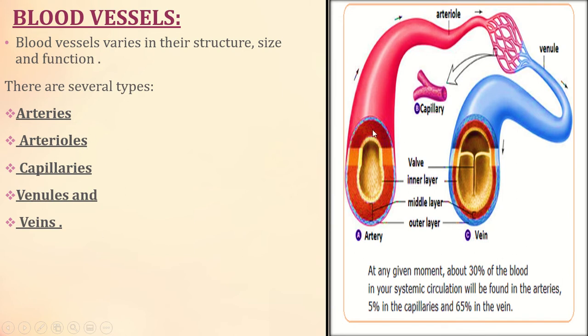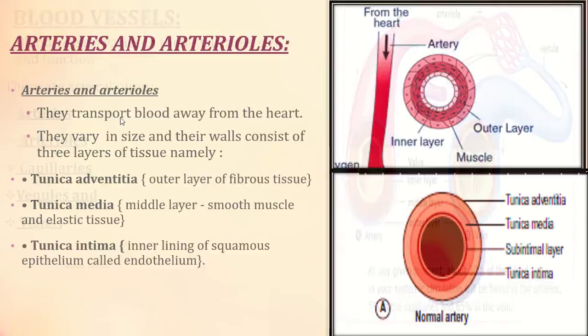So here you can see in this diagram the artery, whose size is decreasing and it is branching, and it is called an arteriole. From the arteriole it becomes a very thin, thread-like structure, this is called the capillaries. From the capillaries it branches into and forms the venule, and from there the vein. This is a continuous circulation from arteries, arterioles, capillaries, venules and veins. Okay, we'll see everything in detail.